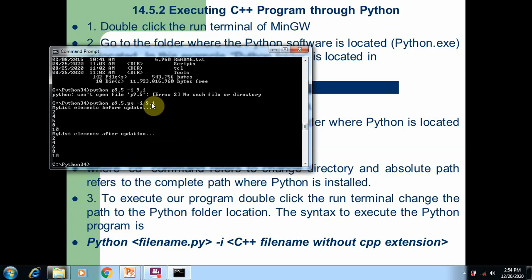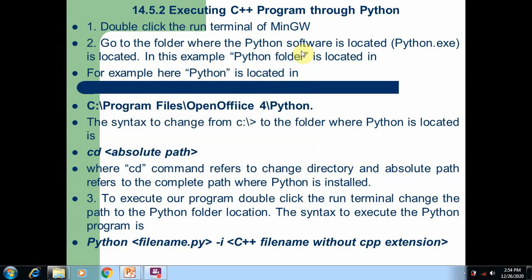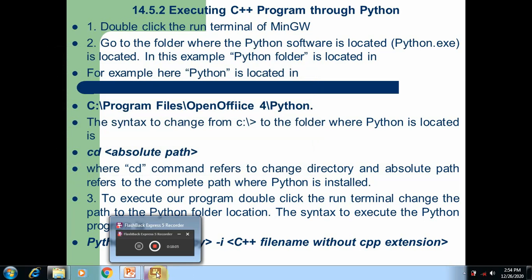So follow this instruction, execute the command, and learn how to execute a C++ program through Python. So this is the end of the lesson. I hope you understand this concept, importing a C++ program in Python. We will continue this lesson in the next class.